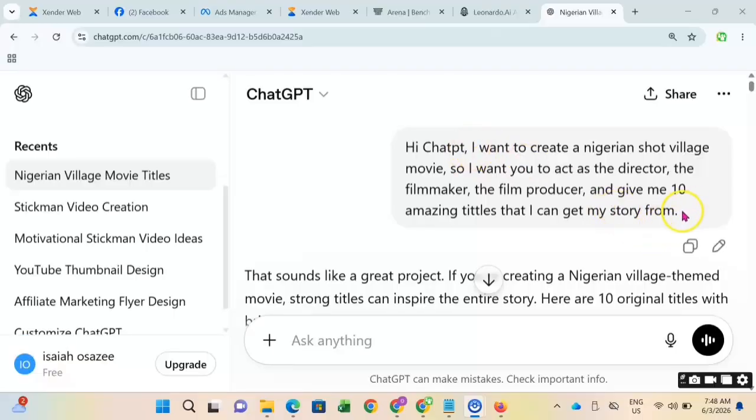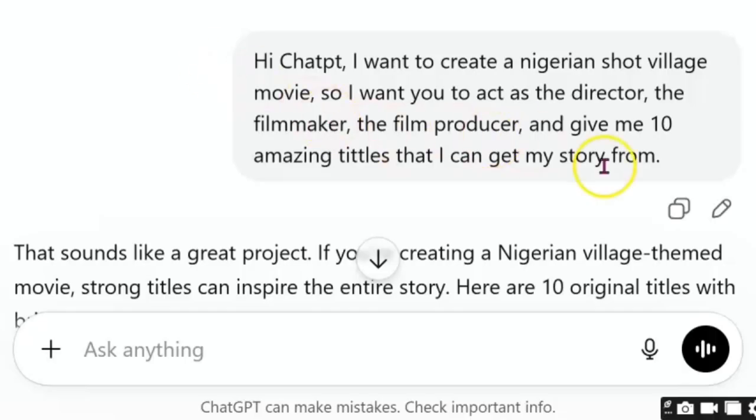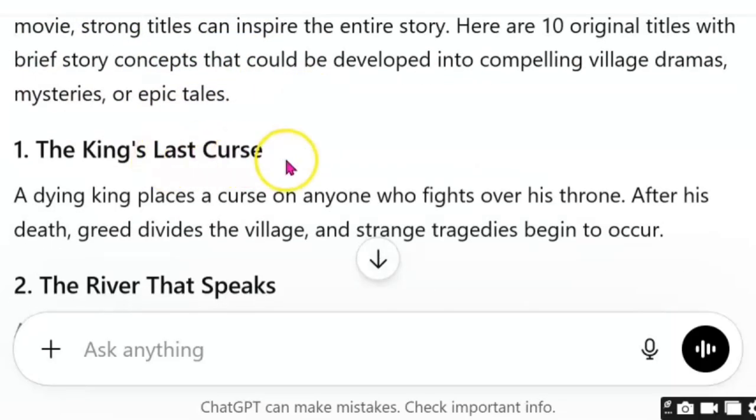So the first thing we do is go over to ChatGPT. This is the prompt that we're going to use. I said, hi ChatGPT, I want to create a Nigerian short village movie. I want you to act as a director, the filmmaker, the film producer, and give me 10 amazing titles that I can get the story from. So it's going to give me 10 different movies that I can pick from.